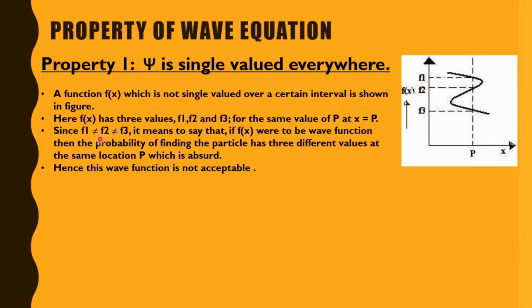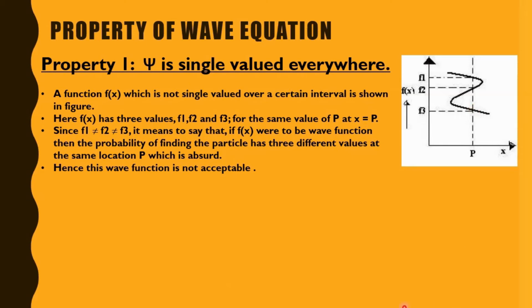Since f1 is not equal to f2, and f2 is not equal to f3, if f(x) were to be a wave function, then the probability of finding the particle would have 3 different values at the same location p, which is absurd. Hence this wave function is not acceptable, as it is not single valued.